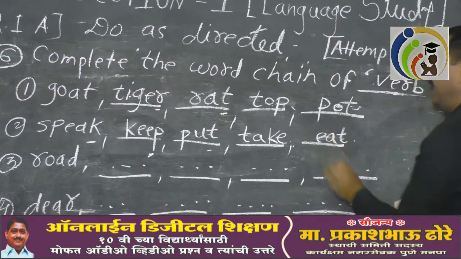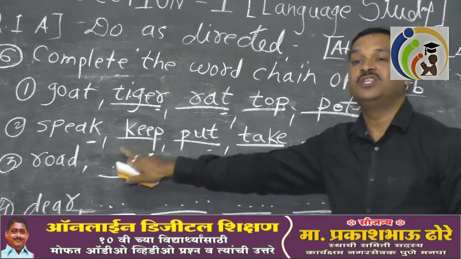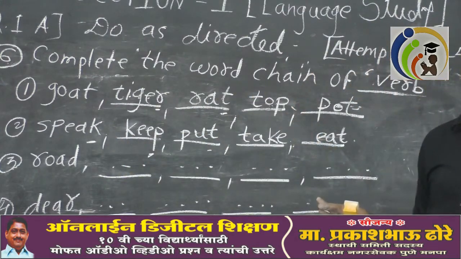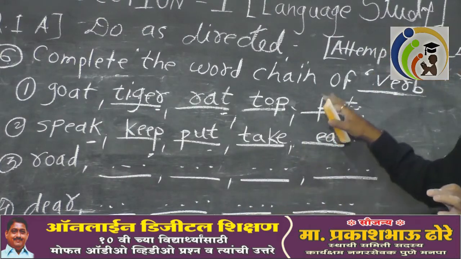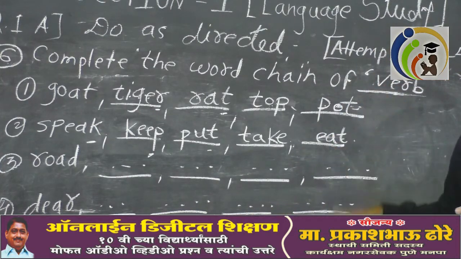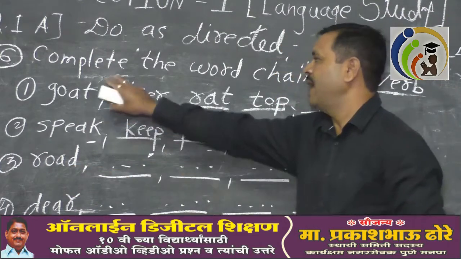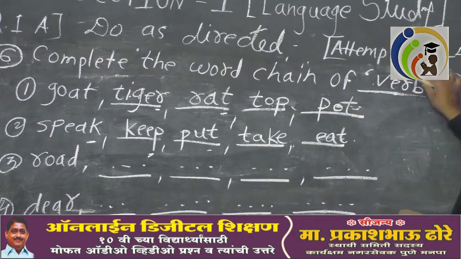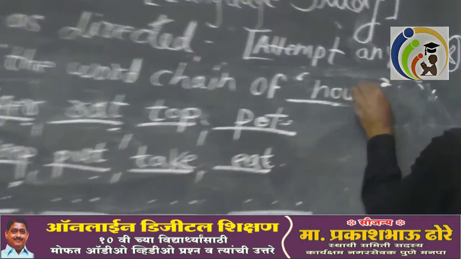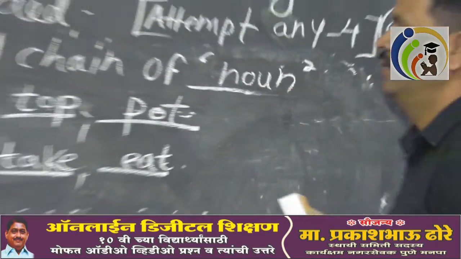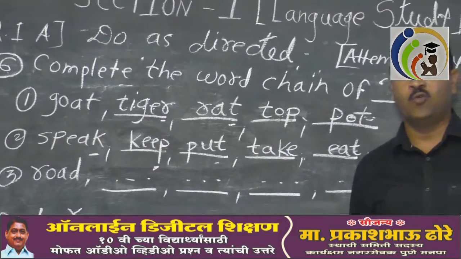What we have written, we have written only the word chain of verb. Be very serious. Please pay attention whether noun is asked or verb is asked. Go to the next one. Road. And they have asked to complete the word chain of noun. Road is given. Actually, this was asked in the board exam. We have taken it from the board exam.